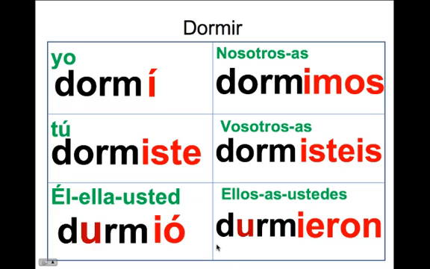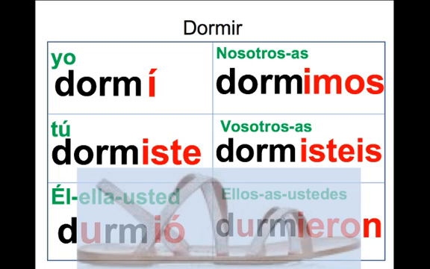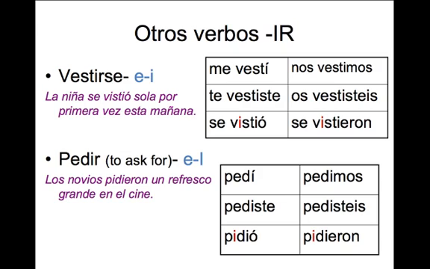Sometimes instead of boot verbs, we call these sandal verbs or sandalias. So check out my little sandalia there to show you that it's just those bottom forms that change. I know, it's cheesy. Here are a couple other examples of those. So vestirse is another one that would only change in those sandal forms. And pedir, to ask for, is another verb that would just change in those sandal forms, the third person forms.